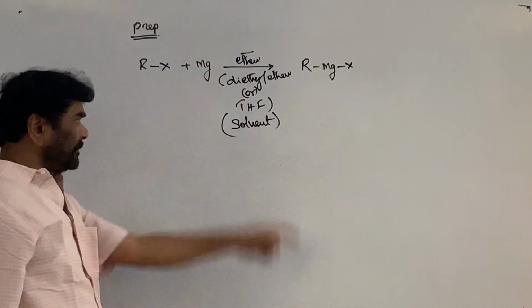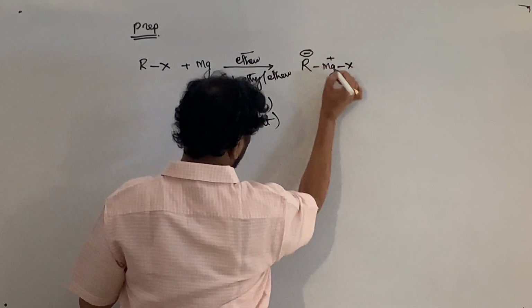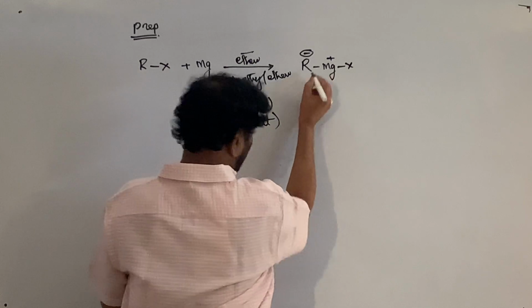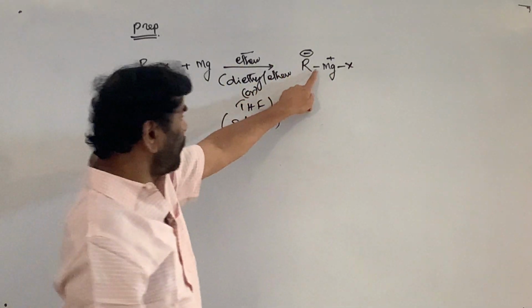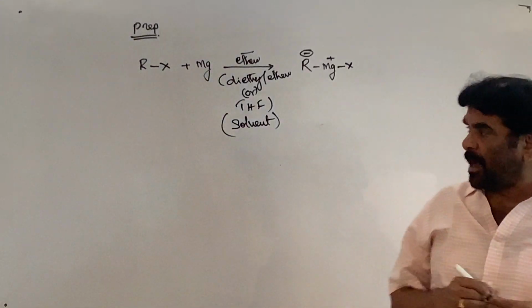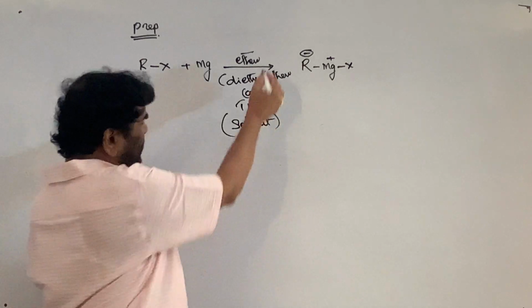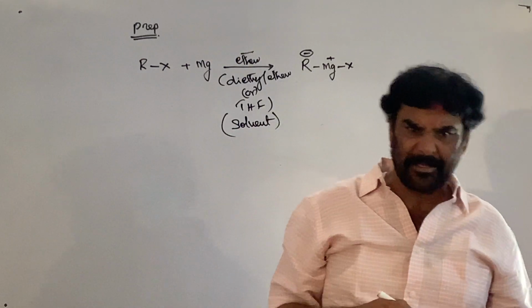So this is the carbanion, this is the MgBr. This is an ionic bond, this is a partially covalent bond, with covalent nature. So perfectly it is not an ionic bond, it has covalent nature, but it is a source for the carbanion. This is the method of preparation. Why is this ether taken? What is the role of the ether?